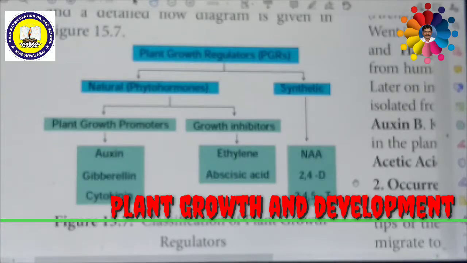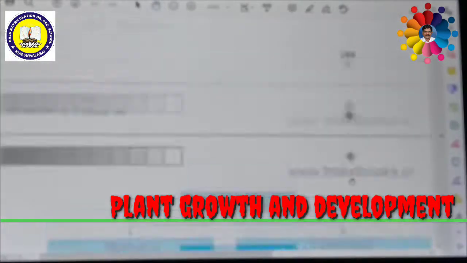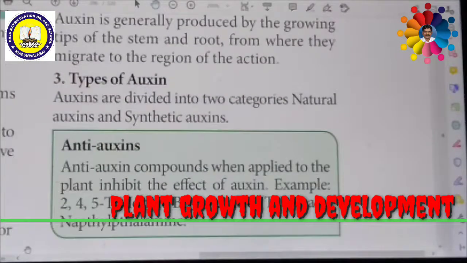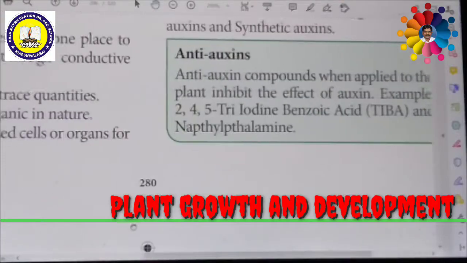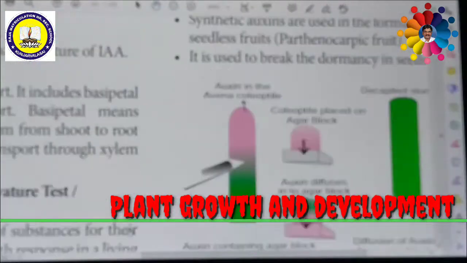With the help of F.W. Went's experiment, you might have studied in 10th class, we are able to understand that auxin plays a very important role in the growth of plants. What is F.W. Went's experiment? This experiment will help you understand Went's experiment to study auxin.